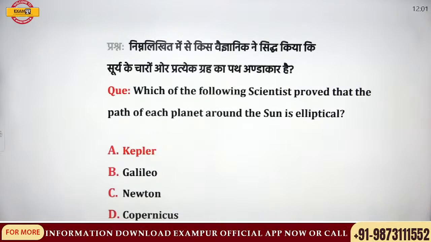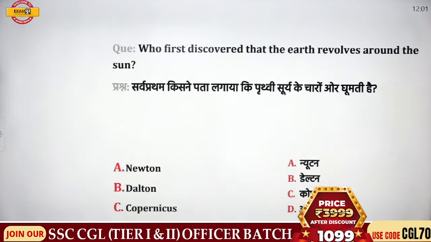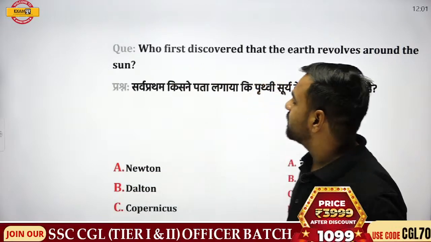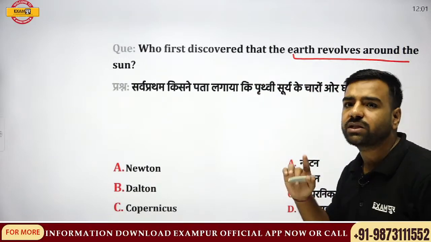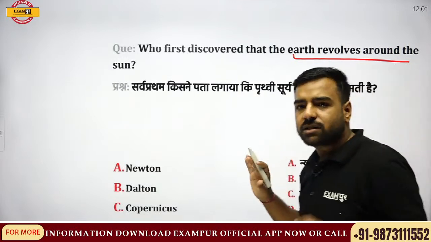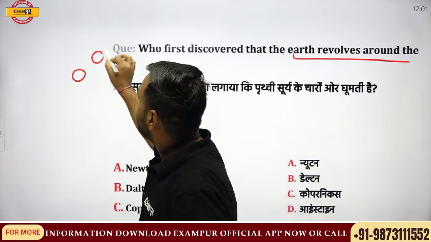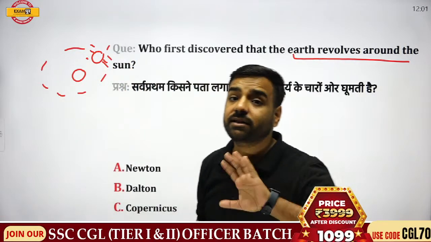Next, let's move forward with the next question. Who first discovered that Earth revolves around the sun? Now, you must be thinking, sir, both the questions are linked, so here Kepler must be the answer again. But no, here the question is asked about the Earth revolving around the sun. So who was the first one to discover this? I'll just go back to history, where it was thought that Earth is stationary, and the sun is the one that is revolving. But this concept was wrong.